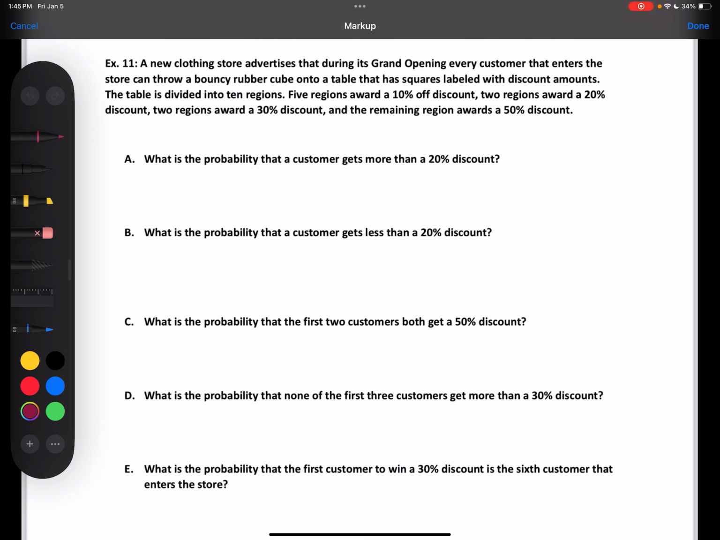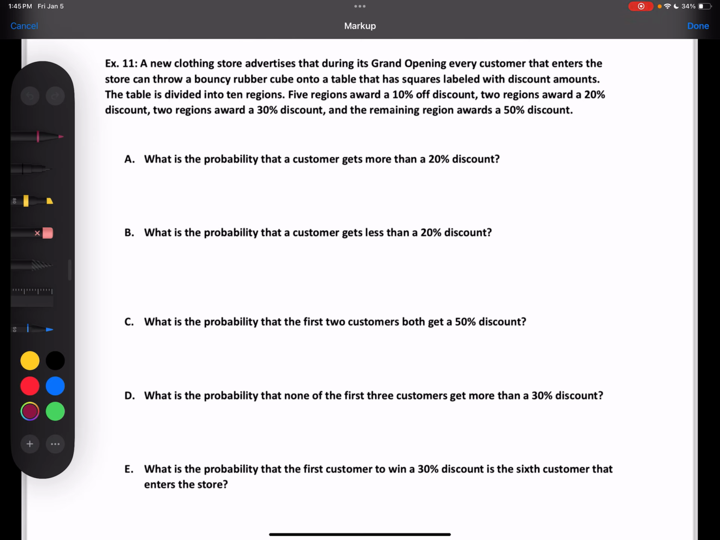Yeah. Okay. A new clothing store advertises that during its grand opening, every customer that enters the store can throw a bouncy rubber cube on a table that has squares labeled with discount amounts. The table is divided into 10 regions, 5 regions with a 10% discount, 2 regions with a 20, 2 regions with a 30, and the remaining one with a 50.